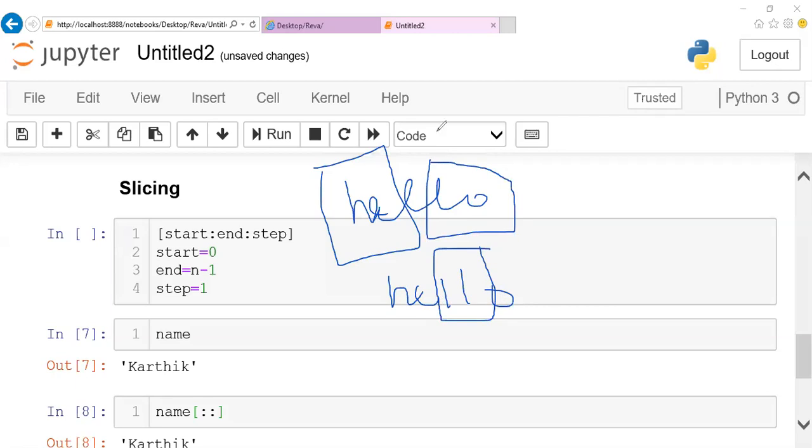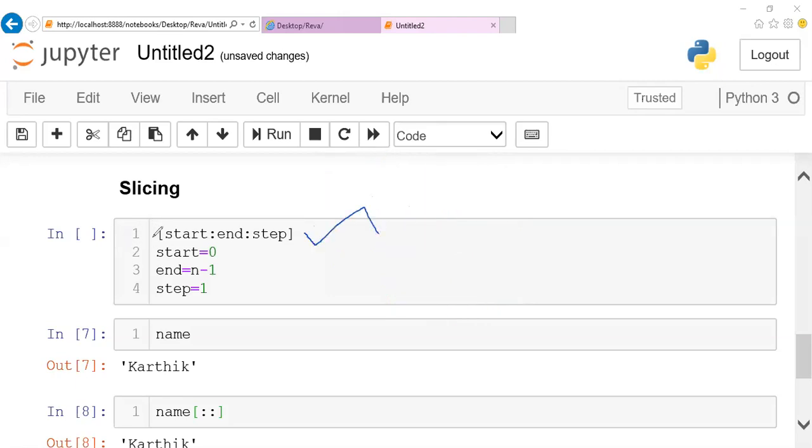Okay, so if you want to implement the slicing, we need to know the syntax of it. It will be like string name followed by 3 parameters: start parameter, end parameter, and step parameter. If you are not specifying the start, from where I'm supposed to cut it, by default it will take the start parameter as 0. And if you are giving, say, till 5th position I want to end it, then this will go till only 4th position. The reason is it will go only to the given number minus 1. That is the end position of it. And next, step value will go 1 step forward.